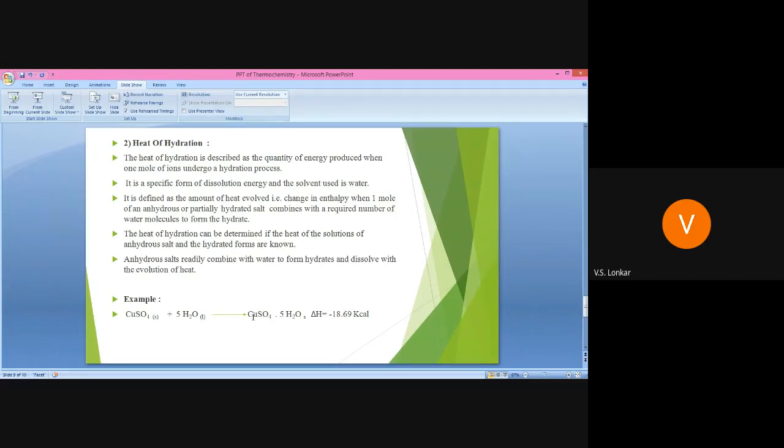Write down the product CaCl2·6H2O solid. Delta H equals minus 18.8 kilocalorie.